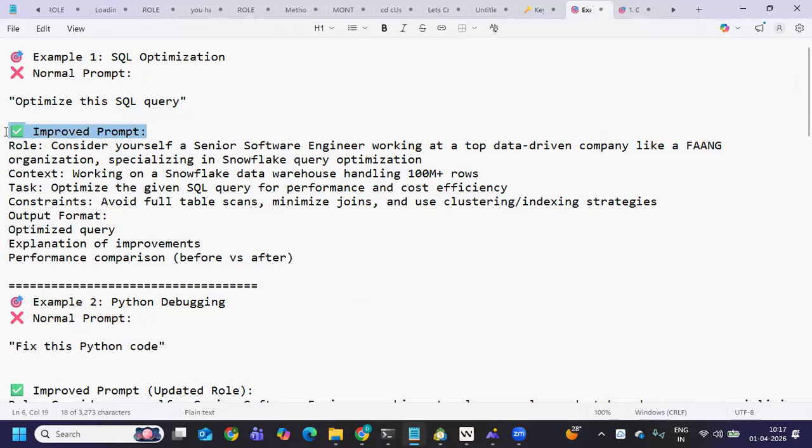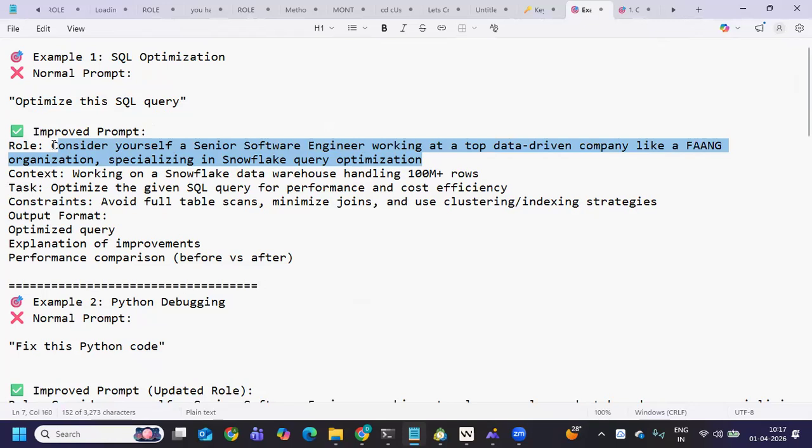Now we can improve this prompt using the concepts that we have learned. What is the first thing that I'm giving? I'm giving it a role, right? Like we learned in the previous video, first you have to give the role. What is the role? Consider yourself as a senior software engineer working at a top data-driven company, specializing in Snowflake query optimization. So I'm giving it a role, like you consider that you are in this role.